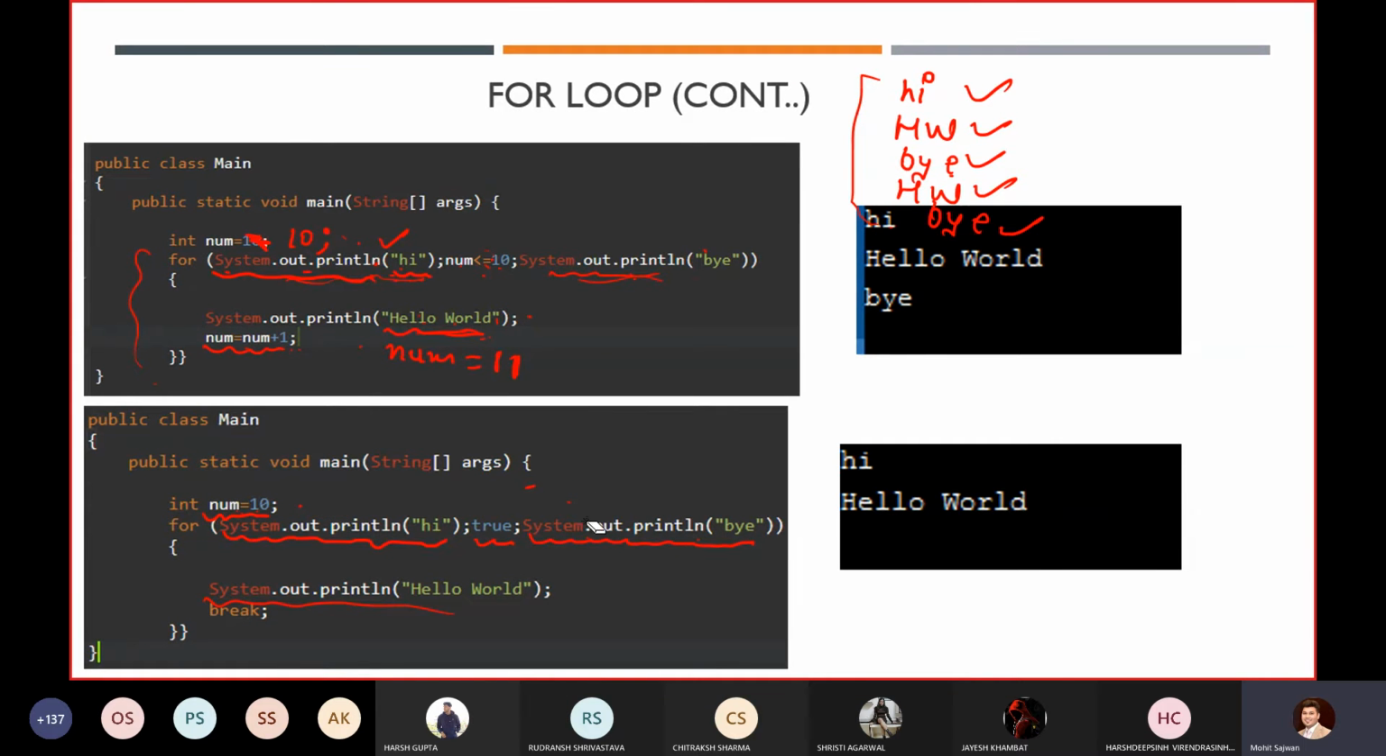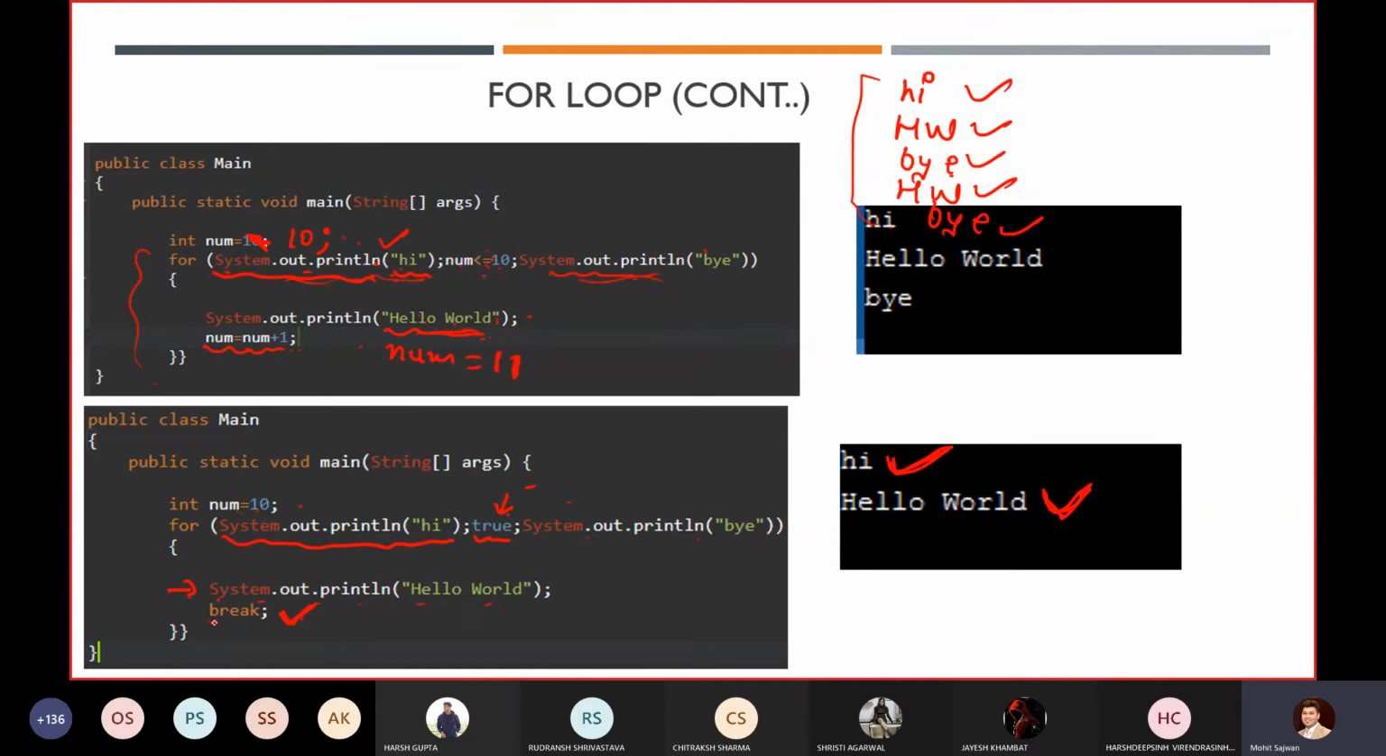Now how will my compiler execute this code? First of all, it will execute this statement, and I will get the output hi over there. Now it will check the condition, and the condition is true. After this it will execute System.out.println, so I will get the output hello world over there. After that, I have written a break statement.